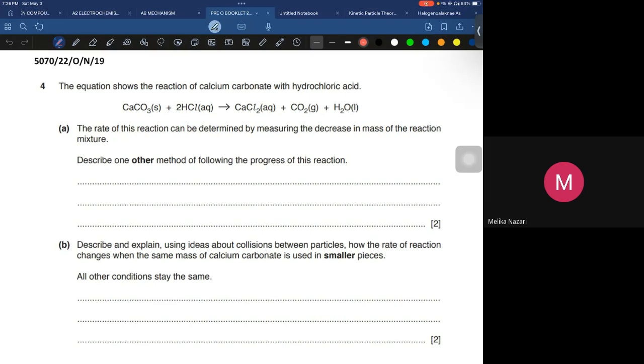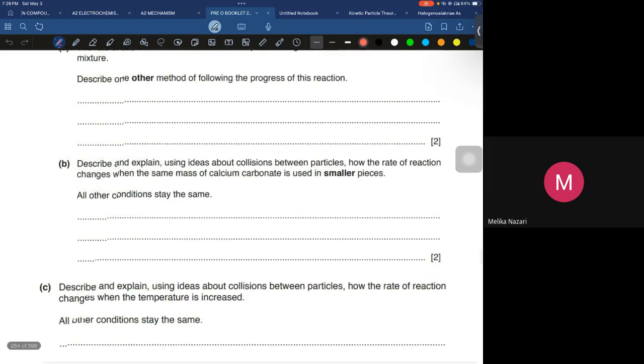But they have mentioned the rate of this reaction can be determined by measuring the decrease in mass of the reaction. Describe one other method. I'm not supposed to discuss again the method that they have mentioned, the decrease in mass. We are supposed to write another method. Is that clear? Yes, sir. See this B part.